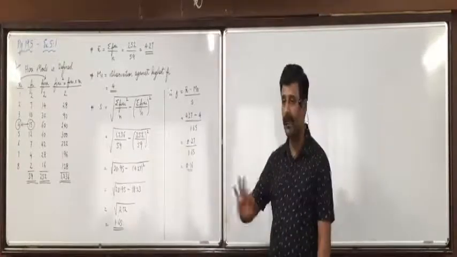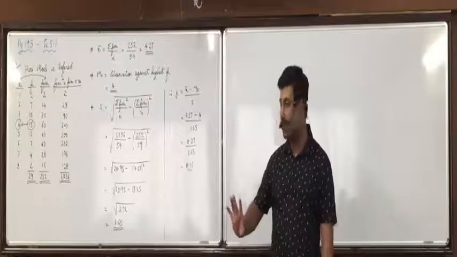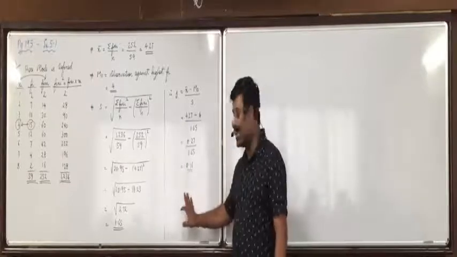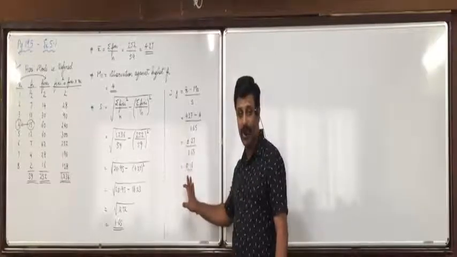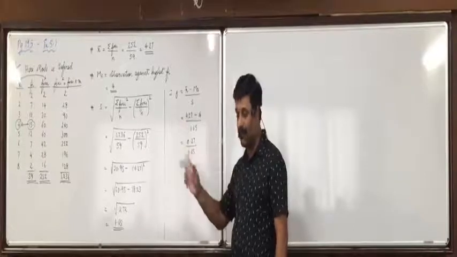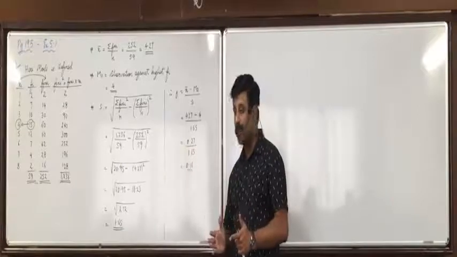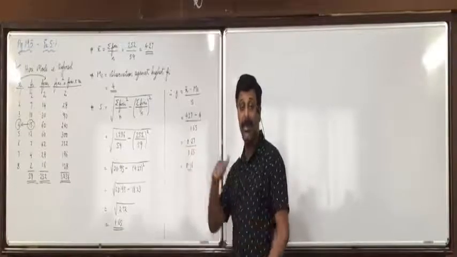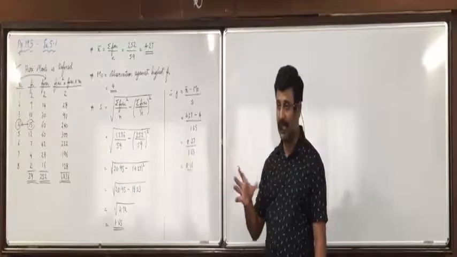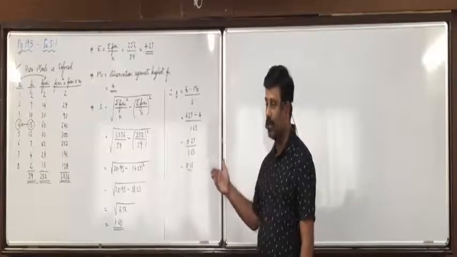Now every question we have to write the interpretation. So here you write that skewness is positive. And if the answer is very near to 0, is this very near to 0 or not? Answer should be between -1 and +1. If it's very near to 0, skewness is less, which means your distribution is very near to symmetry.